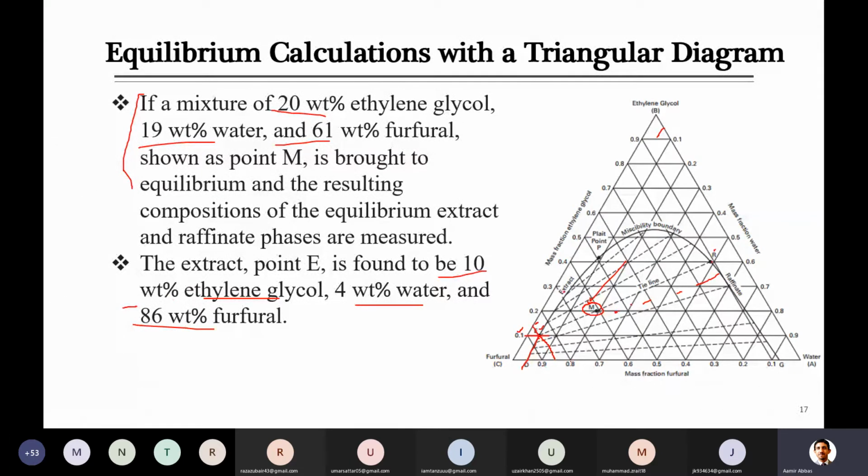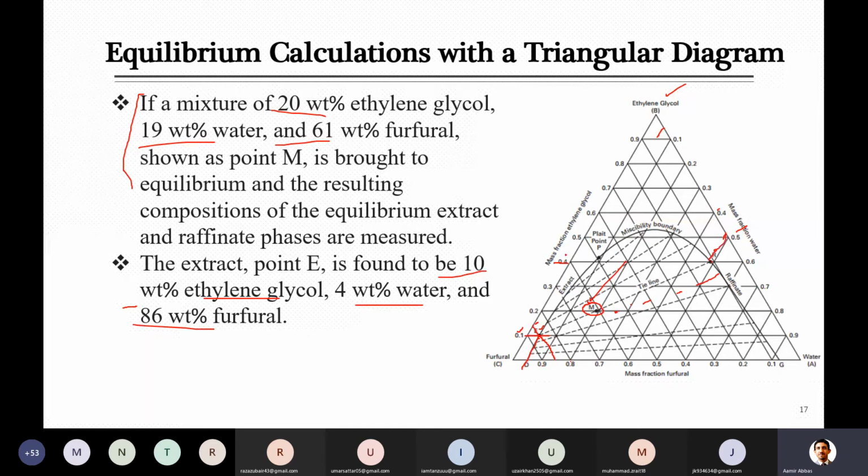For raffinate, let's see what the value is. Here R is again located on one of the lines. This line is 40% for ethylene glycol. For water, it is 50% up to here, and just after this it will be, because the other is decreasing, 40%, so it is just less than 50, around 48%.